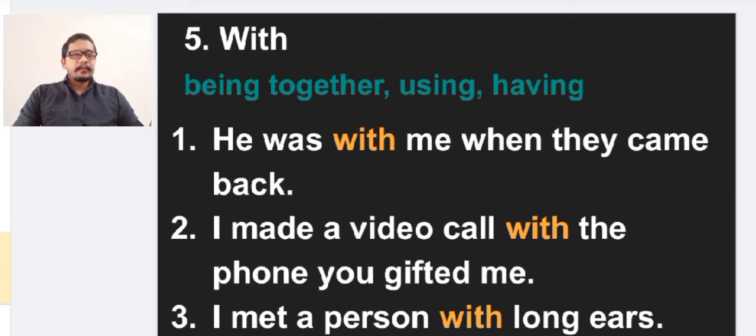Next one is "with", where we can use the preposition with for being together, using, and having. In these three areas we can use the preposition with. Let us see some examples. He was with me when they came back. With me, here it gives the meaning of being together.